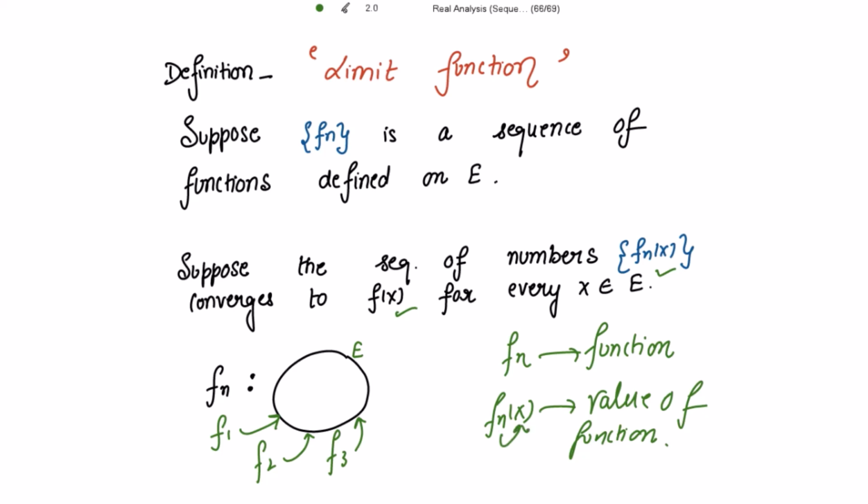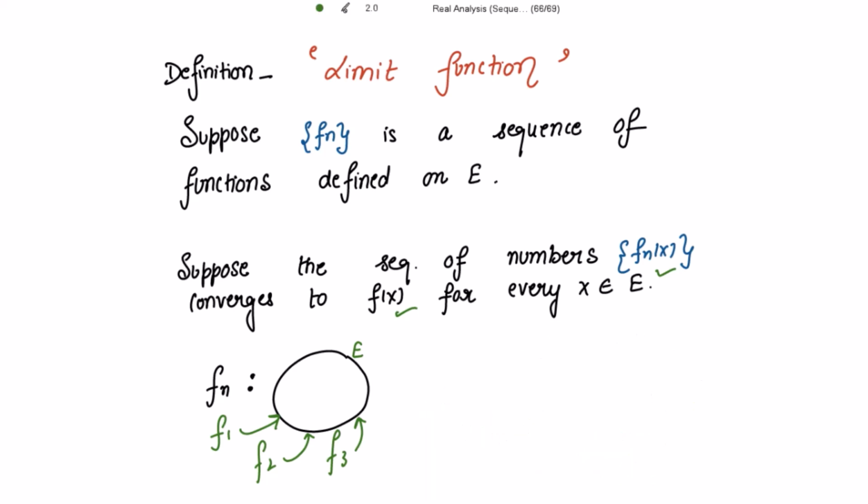So I call this a number also. So these are the numbers which are converging to f(x), right? So for the sequence fn, which is defined on the set E, suppose these are the sequence of numbers f1(x), f2(x), f3(x), so on up to fn(x).